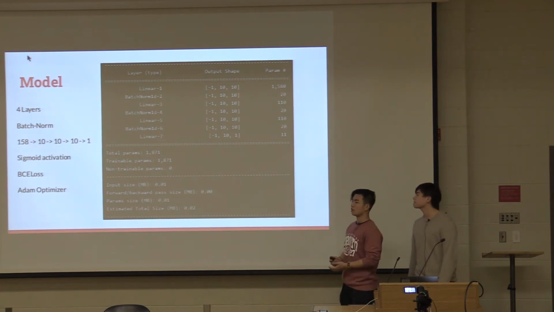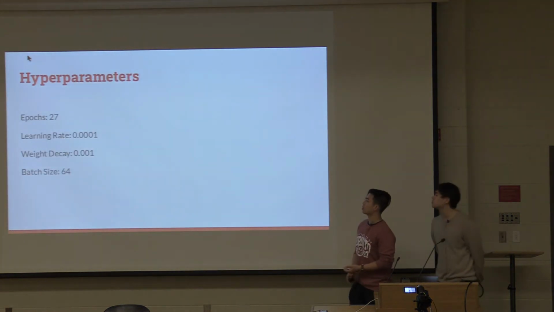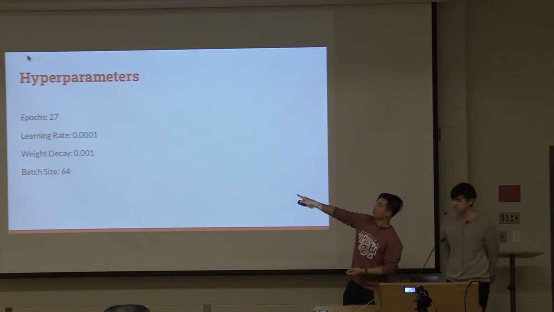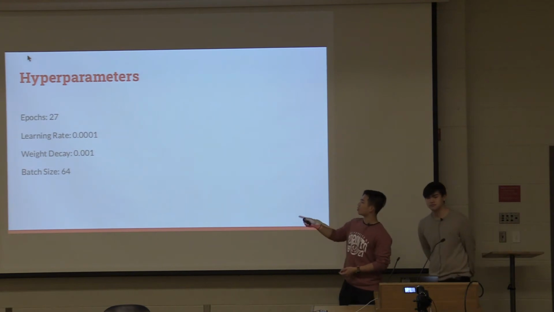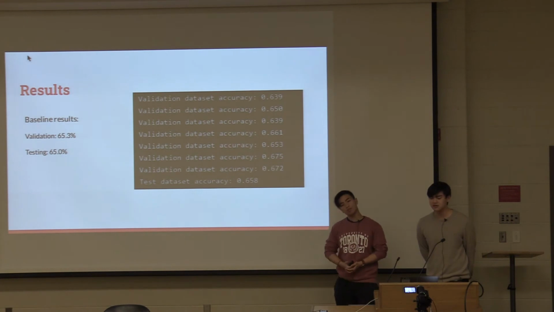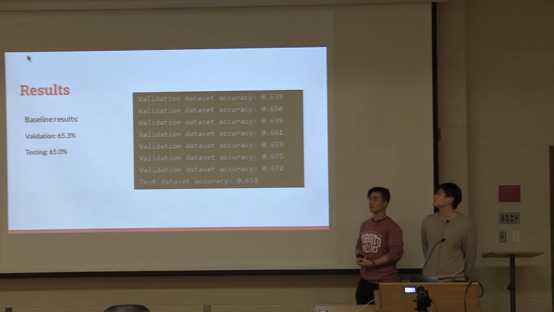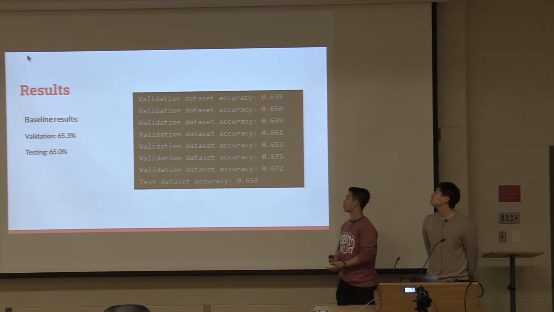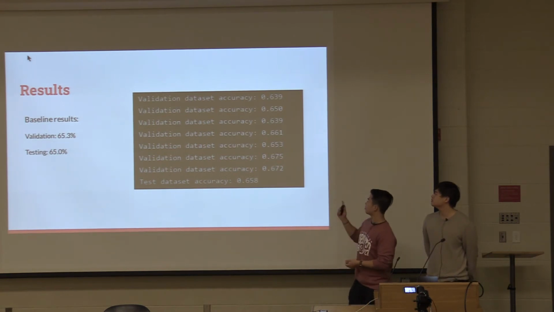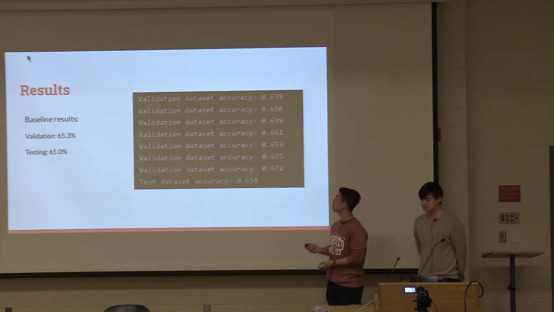So this was chosen after many, many trials. And the hyperparameters that trained it best were 27 epochs, a learning rate of that number, weight decay of 0.001, and a batch size of 64. Yeah, so the baseline got a validation accuracy of 65.3% and a testing accuracy of 65%. And our architecture got a validation accuracy of 67.5% and a testing accuracy of 65.8%.